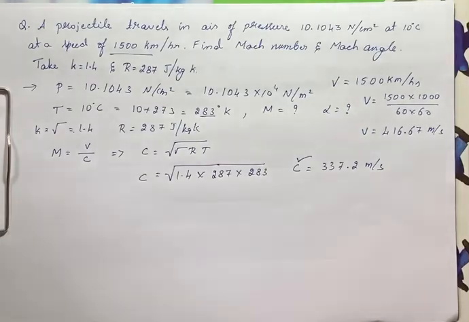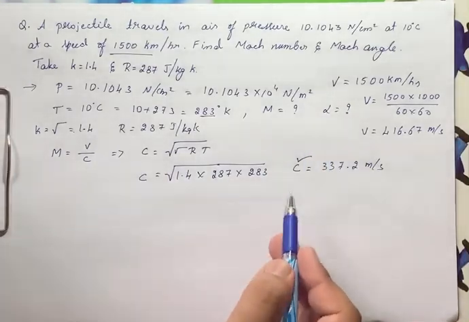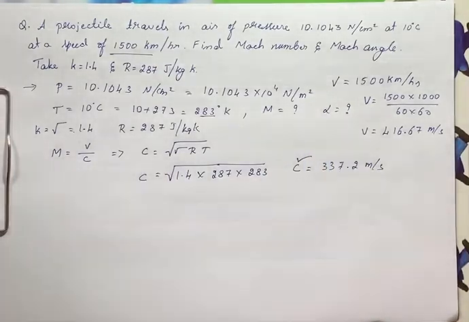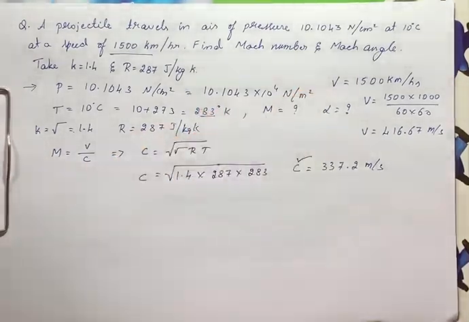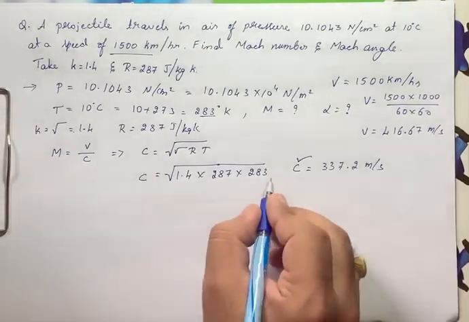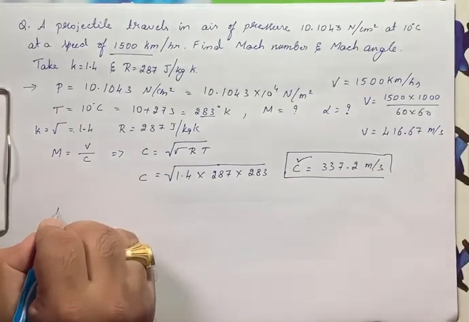Always remember, C is the velocity of sound, V is the velocity of the projectile. I have seen students making mistakes. They take V as the velocity of sound and C as the velocity of the projectile. No, C is the velocity of sound, V is the velocity of the projectile. After finding C, substitute in the Mach number formula.